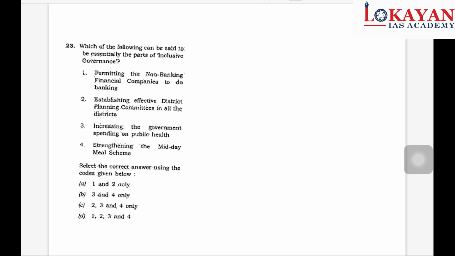Again, on a similar line, inclusive governance, permitting NBFCs to do banking. This is incorrect, because all of you know that NBFCs are like shadow banks with less regulation. You cannot force them to open branches in certain areas.